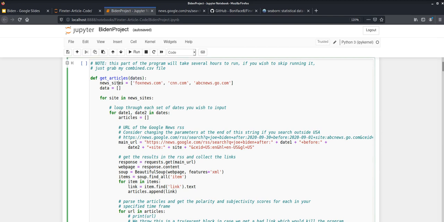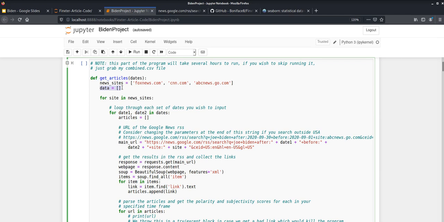Once the dates are passed in, I have the news sites set up in a list, and I have data as an empty list, which is where we're going to store all of the article data, the sentiment scores and whatnot that we're going to return from the function and save into our CSV for subsequent analysis.